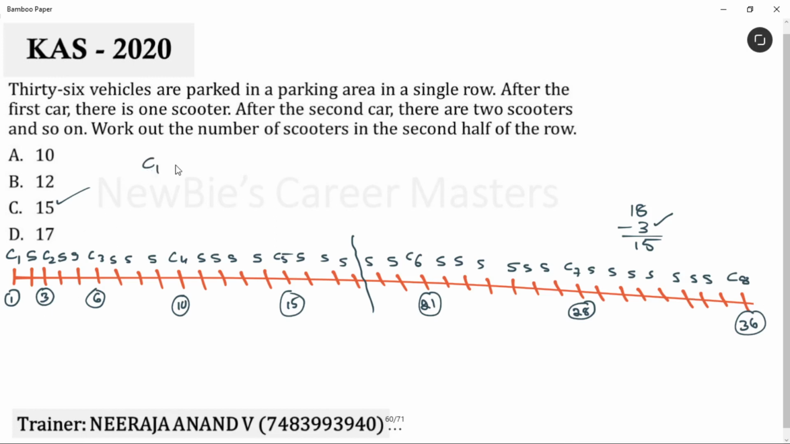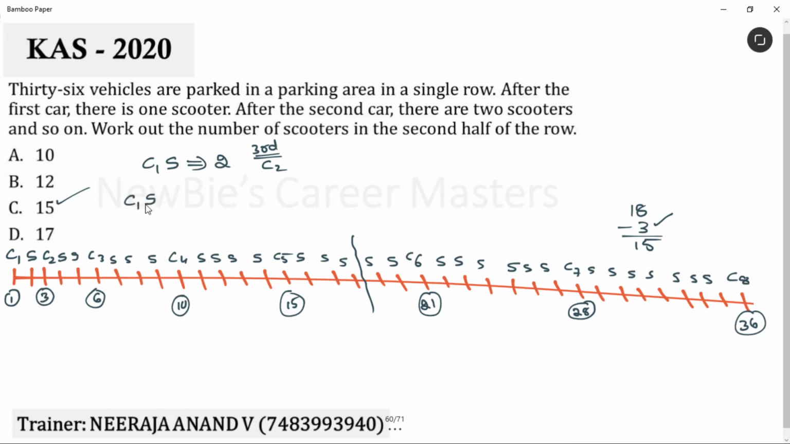I'll take car 1. Along with car 1, one scooter should be there. How many vehicles are there? 2 vehicles. That means pakka third vehicle is car 2. See the position of car 2? Third position, right?